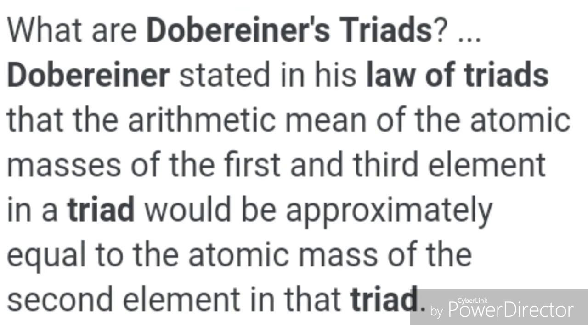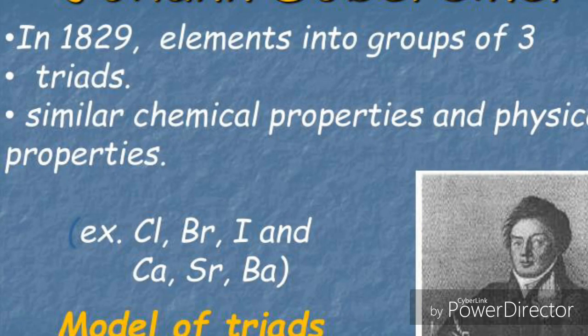Dobereiner stated in his law of triads that the arithmetic mean of the atomic masses of the first and third elements in a triad would be approximately equal to the atomic mass of the second element in the triad. Now let us see some examples: chlorine, bromine, iodine, calcium, strontium, barium.